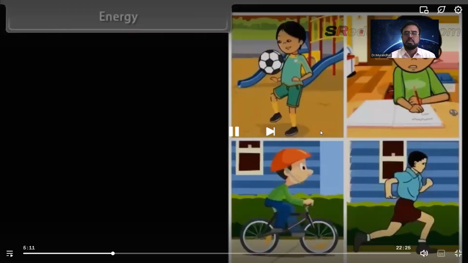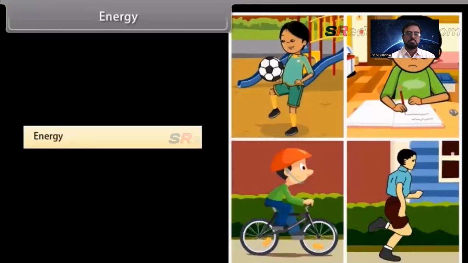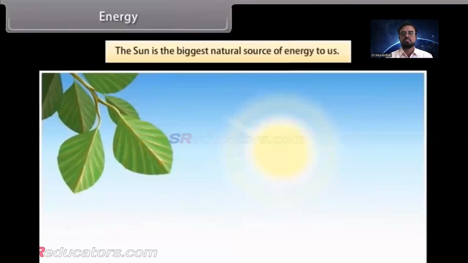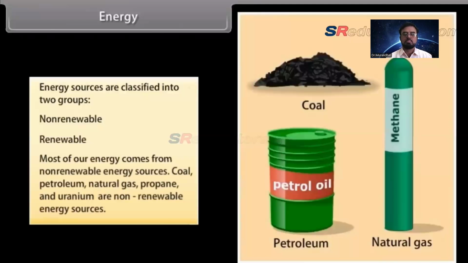Energy. We now know that to do any kind of work, we need energy. We must have energy to accomplish work. But the question is, where does this energy come from? The sun is the biggest natural source of energy to us. Many of our energy sources are derived from the sun. Energy sources are classified into 2 groups: non-renewable and renewable. Most of our energy comes from non-renewable energy sources: coal, petroleum, natural gas, propane, and uranium are non-renewable energy sources.